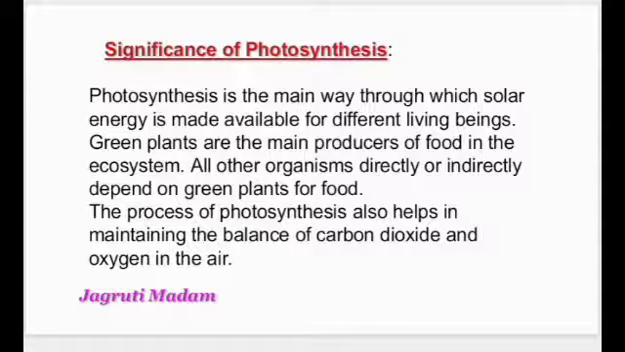So all the living organisms present in the ecosystem obtain their energy for performing different activities from the sun directly or indirectly. And it is these plants, by the process of photosynthesis, that are trapping the solar energy and making it available to the other living beings. So green plants are the main producers of food in the ecosystem. All other organisms directly or indirectly depend on the green plants for food. The process of photosynthesis also helps in maintaining the balance of carbon dioxide and oxygen in the air.